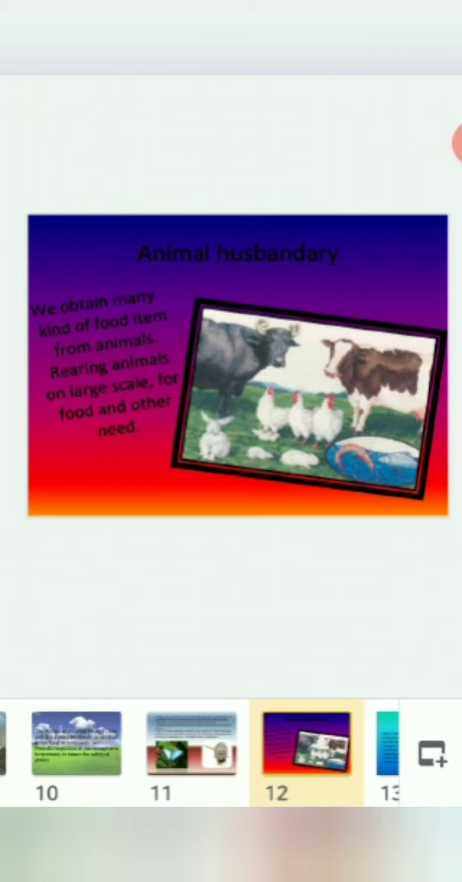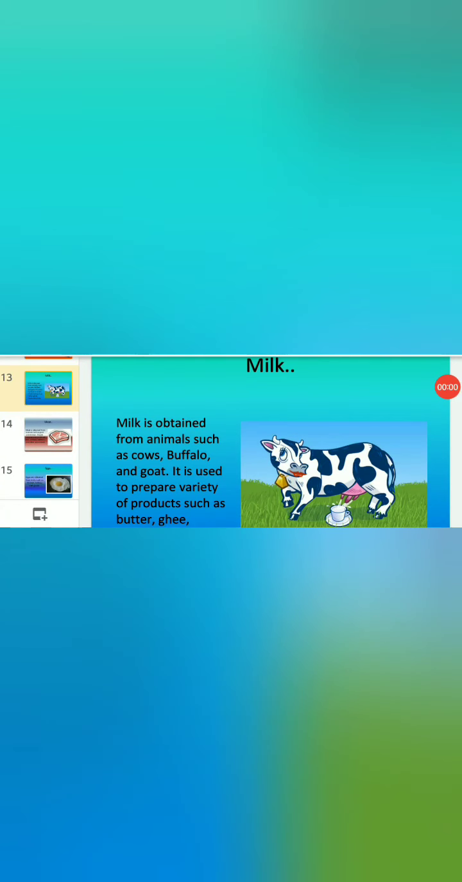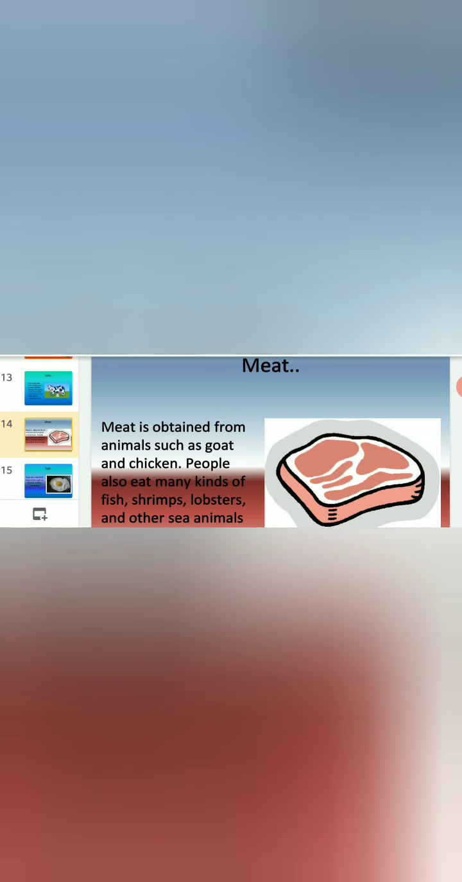Next we will go for, now we will see milk. Milk is obtained from animals such as cows, buffalo and goat. It is used to prepare a variety of products such as butter, ghee. A dairy product is one of the very important foods for our daily needs. Meat. Meat is obtained from animals such as goat and chicken. People also eat many kinds of fish, shrimps, lobsters and other sea animals.